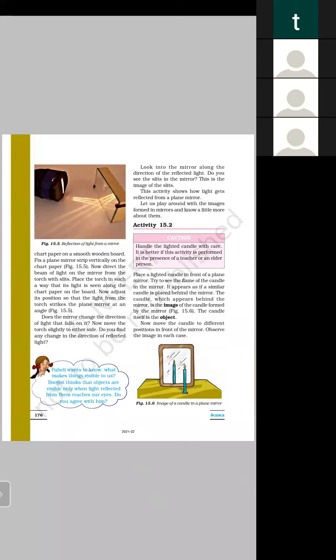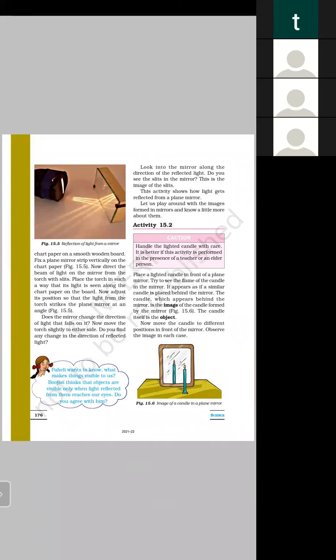Now direct the beam of light on the plane mirror from the torch with slits. Place the torch in such a way that its light is seen along the chart paper on the board. Now adjust its position so that the light from the torch strikes the plane mirror at an angle. Does the mirror change the direction of light that falls on it? Yes. A mirror can change the direction of light that falls on it.